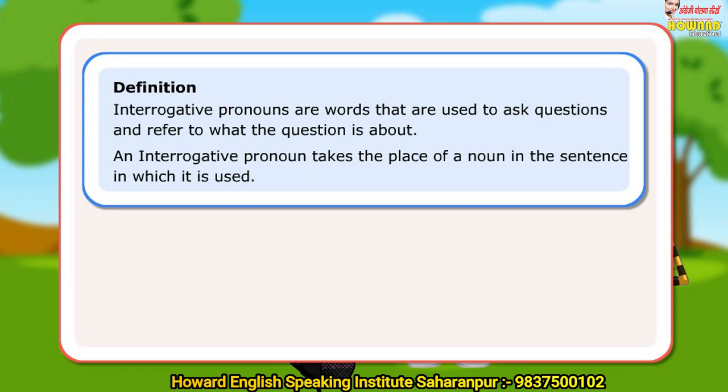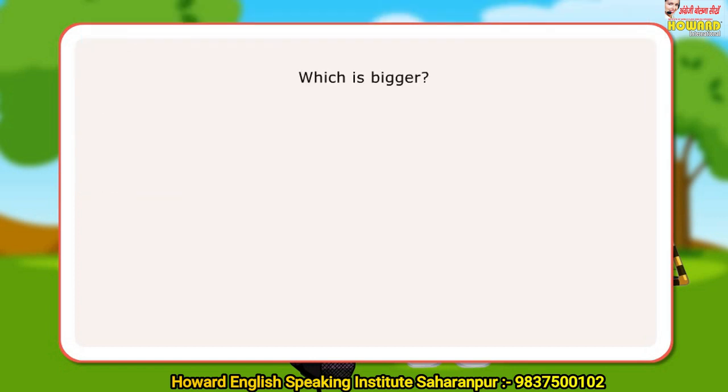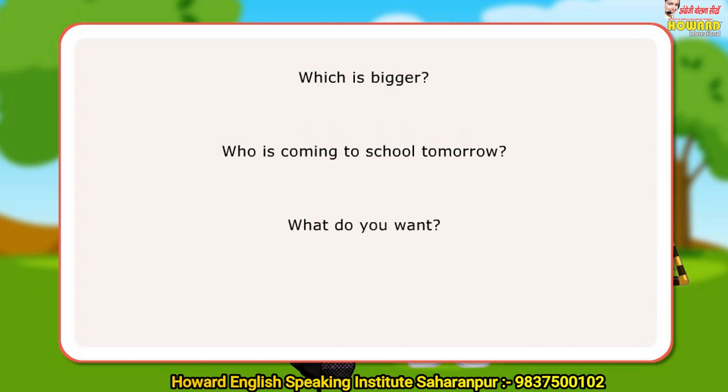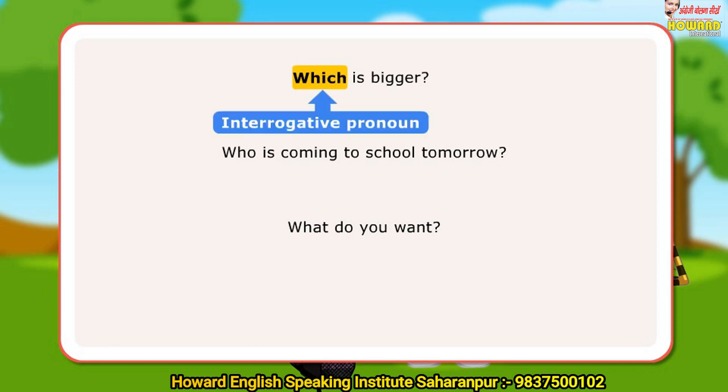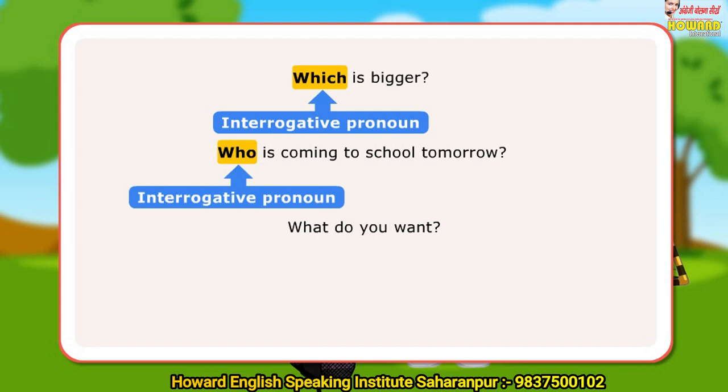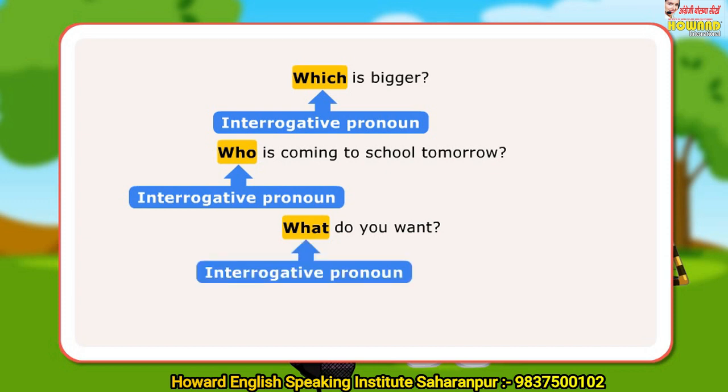Let us look at a few sentences. Which is bigger? Who is coming to school tomorrow? What do you want? In the first sentence, which is an interrogative pronoun since it stands in the place of a noun and is a question word. In the next sentence, who is an interrogative pronoun since it is asking a question and is taking the place of a noun. In the third sentence, what is used in place of a noun to ask a question and so is an interrogative pronoun.